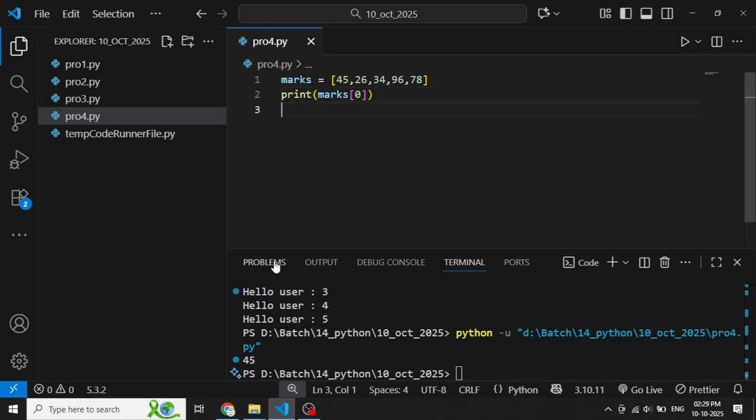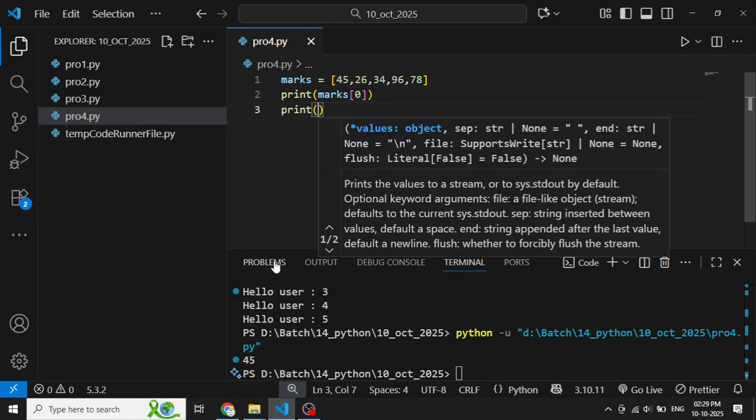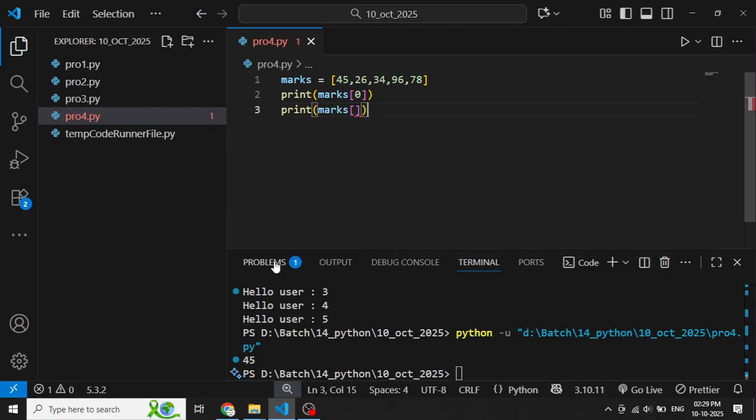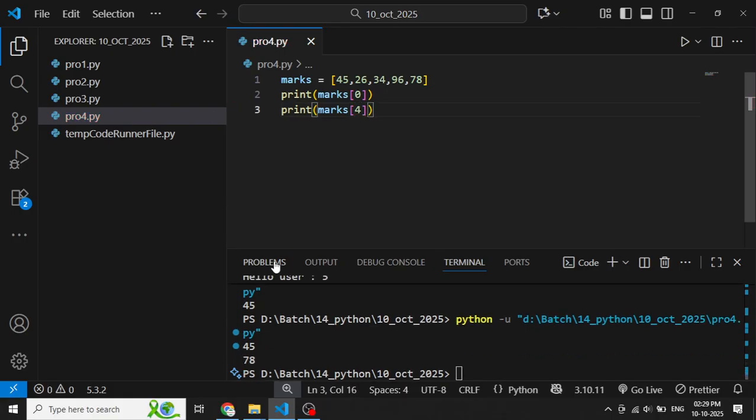I want to print the last value. How can I get the last value? We will pass the 4. Okay. Control S to save, Alt Control N. Now we have the last value available.